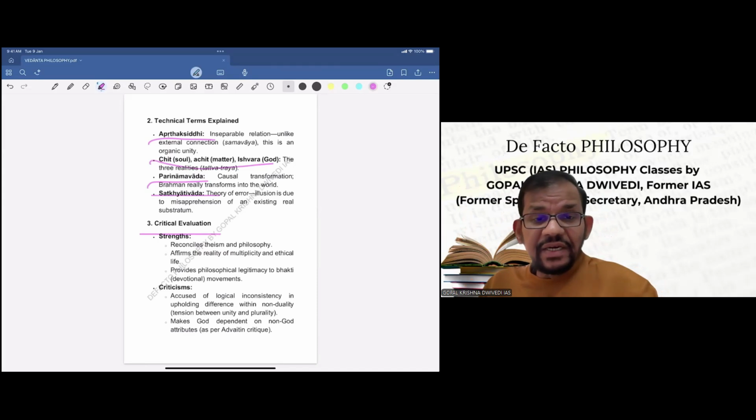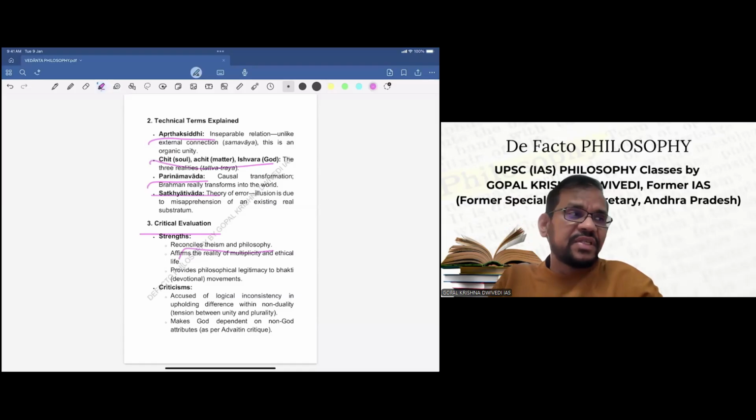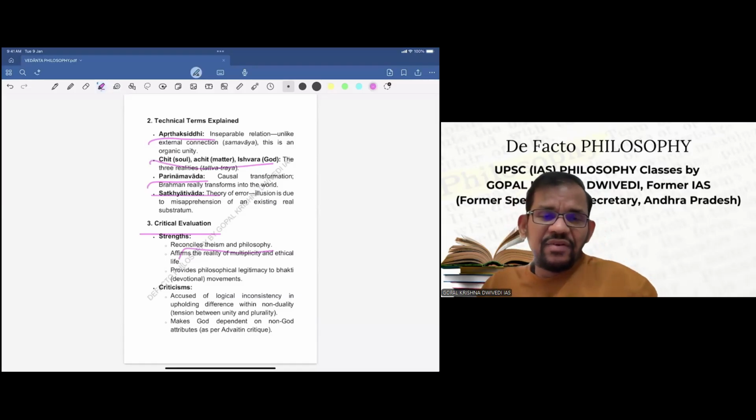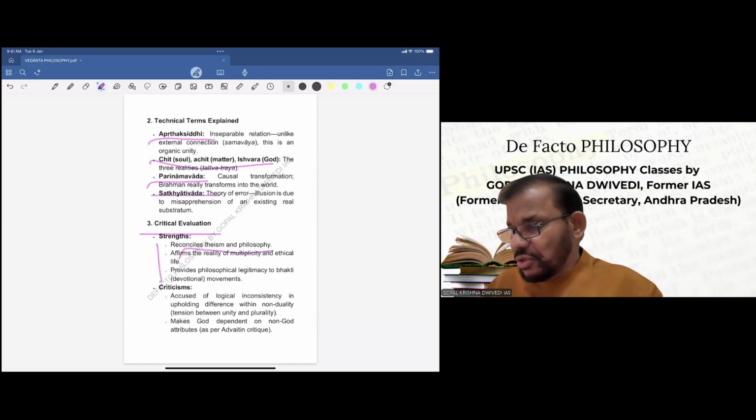Strength, it reconciles theism and philosophy, because if you see, the theism attributes are missing as far as Shankaracharya is concerned. So here he brings Shankaracharya philosophy and mixes it with theism, particularly from Western world. And then that kind of negation or that kind of criticism of Shankaracharya goes away. It affirms the reality of multiplicity and ethical life. It provides philosophical legitimacy to bhakti and devotional movements. So all these positive points are there.